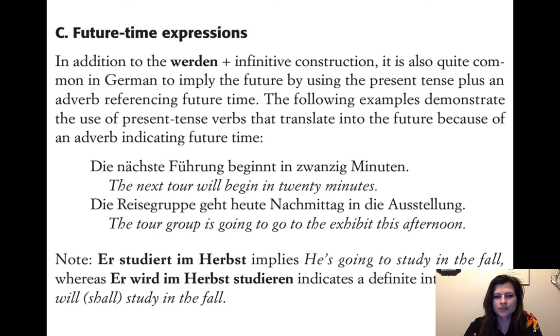But you can use the werden plus infinitive in normal speech. It's fine. But English speakers tend to use the future more often than German speakers, so it is one of those things that might tip off someone that you're not a native speaker if you overuse the future when they would just use the present.